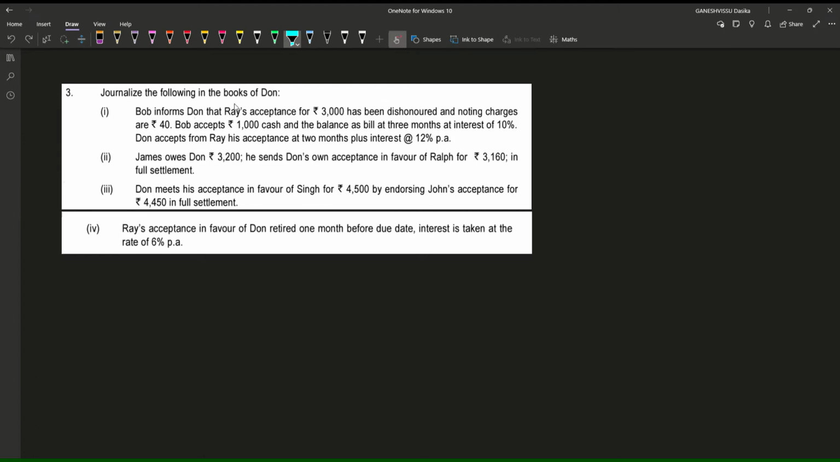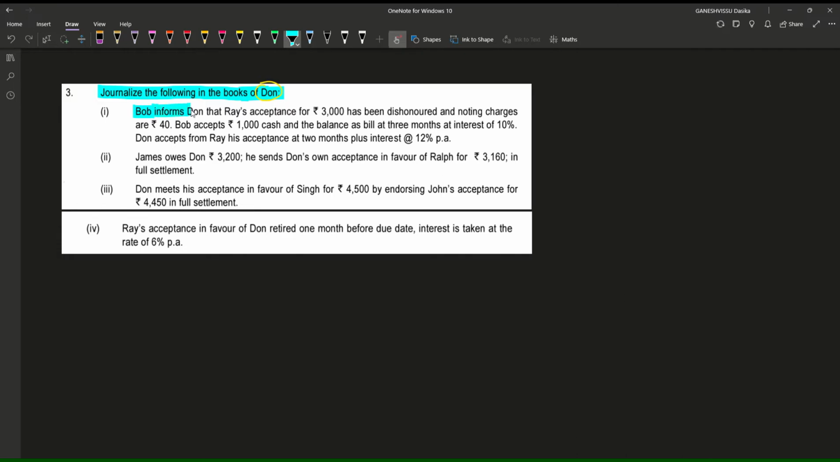So now we shall go for the third practical question. Journalize the following transactions in the books of Dawn. It is asking us to write the entries in the books of Dawn. Okay, that means we need to think from the point of view of Dawn only. Let us start with the first case.